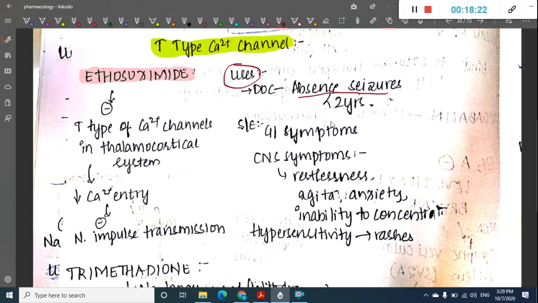We can use ethosuximide as the drug of choice. Then what are the side effects? The main side effect is that it can cause GI symptoms. Most commonly it can cause GI symptoms or CNS symptoms like restlessness, agitation, anxiety, inability to concentrate. All these can occur. Sometimes a hypersensitivity reaction in the form of rashes is also common in ethosuximide.